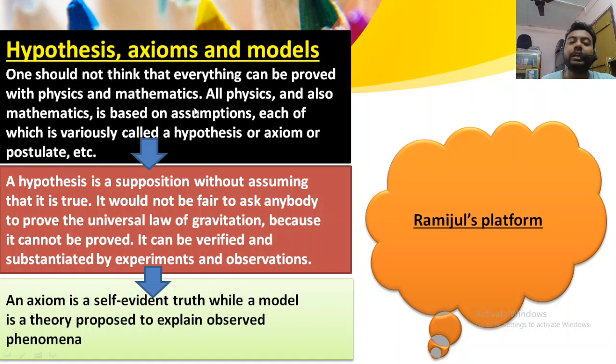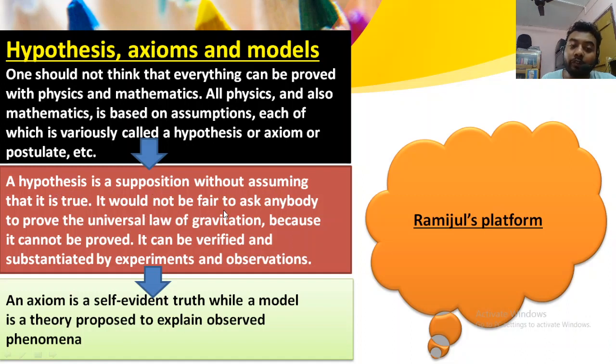Assumptions in the sense, for example, in this particular class, 11th class, we will have to study Bernoulli's theorem, and so many theorems and principles are there. We will have to assume a few points. After that, we can prove it. So these are the assumptions which we have to consider in physics as well as mathematics, and those assumptions are called hypotheses, axioms, or postulates. However, a hypothesis is a supposition without assuming that it's true. It may or may not be true. We are assuming something as a supposition, and that is called a hypothesis.